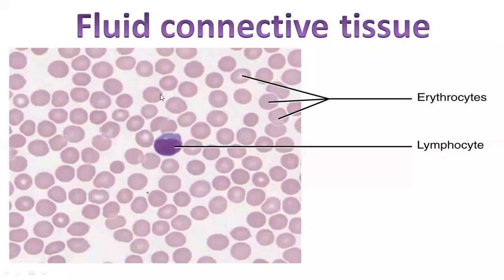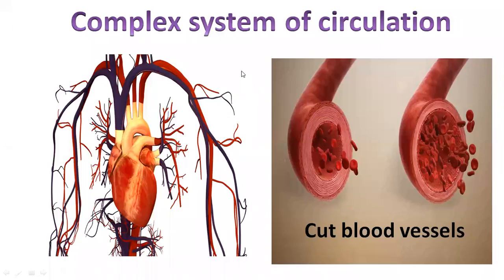It communicates directly with the other tissues. This fluid connective tissue helps in communicating with the other tissues by supplying nutrients and other substances, and in turn collecting waste materials from each and every cell. This fluid connective tissue is mainly transported by a special complex system in our body. I hope you understood what the fluid connective tissue present in the body is.